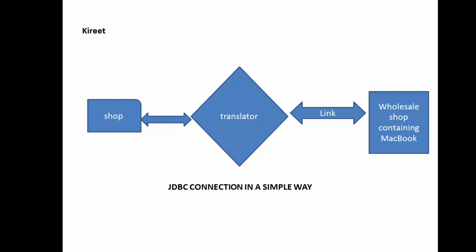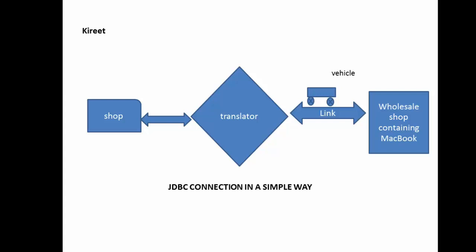Now what is the second thing? There must be a certain mode of transportation with the help of which you can go, using this link, to the wholesale shop owner. This link is the road, and on this road you will have to use a certain medium of transport. It can be any vehicle, car, scooter, anything. There must be some vehicle with the help of which you can approach the wholesale shop owner.